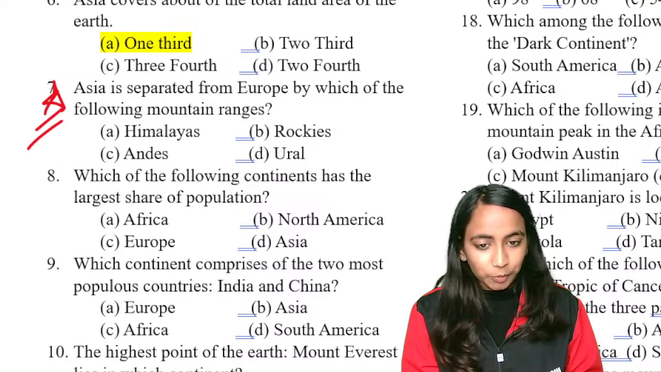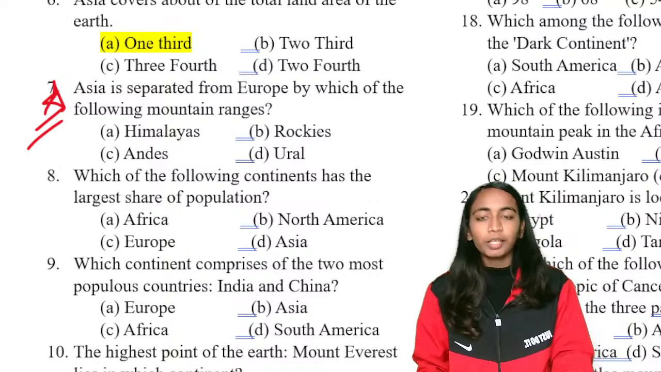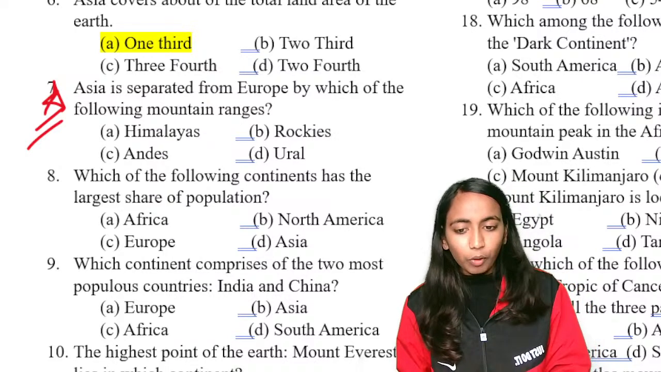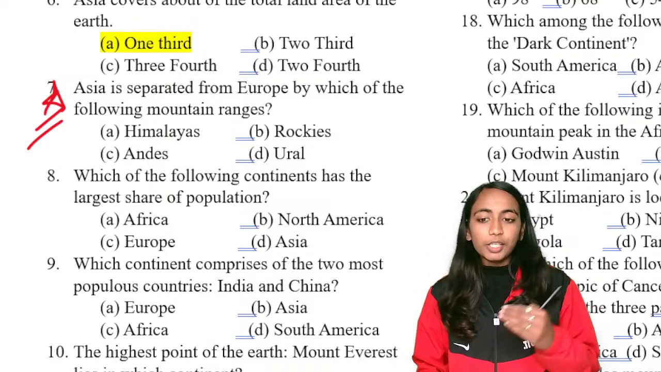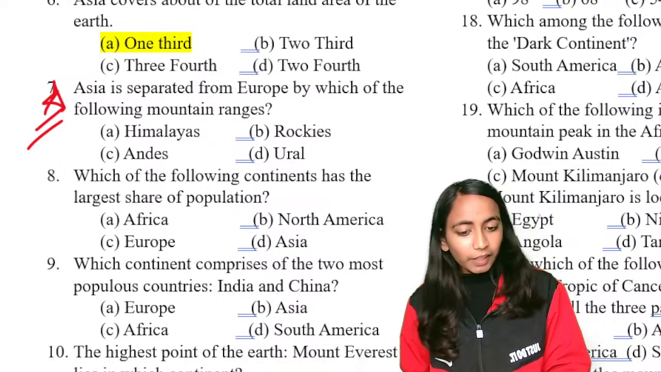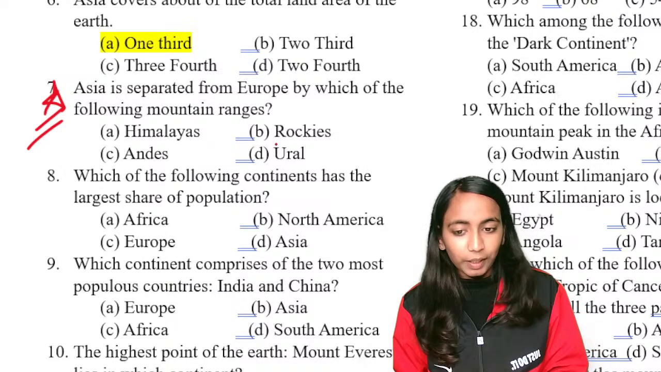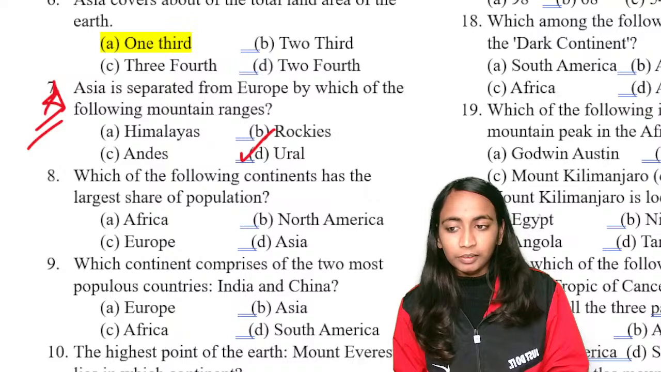Correct. D, everyone is providing the answer over here. And let us have a look. What will be the correct answer for this question? NCERTs में भी आपको mentioned है and बहुत ही importantly याद रखना है. Asia is separated from Europe by which mountain range? The Urals mountain range. They separate Asia and Europe.